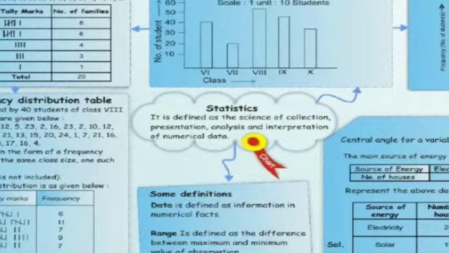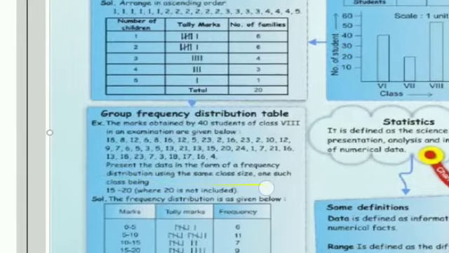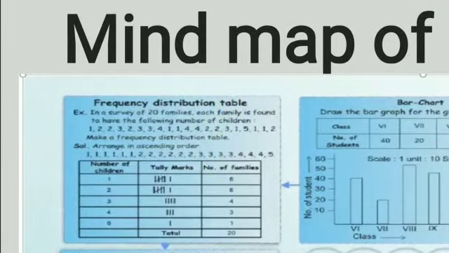नाउ इसमें आपके कुछ टर्म्स हैं. फर्स्ट टर्म इज़ your frequency distribution table. Frequency distribution table में you are given with an example कि एक number of 20 families में survey किया गया और हर family के number of children को note down किया गया. You have to make a frequency distribution for the same.